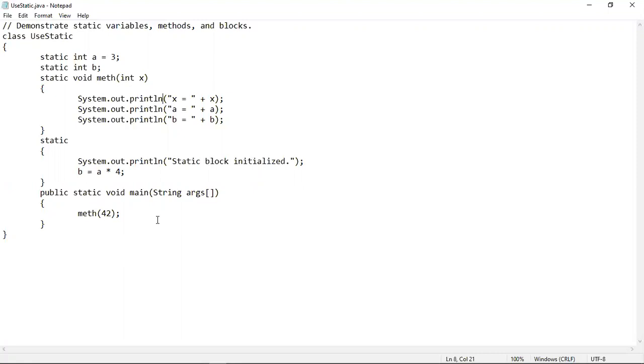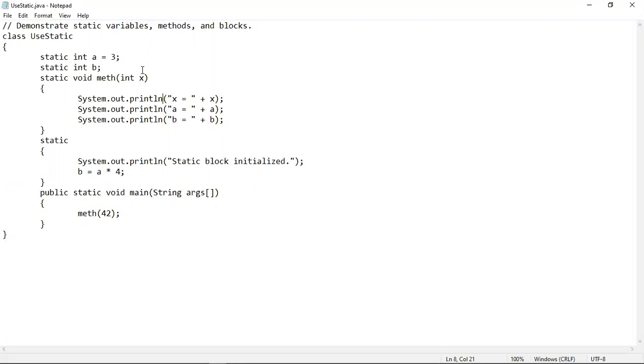But one thing that you have to keep in mind is that before the static block executes, the static variables will be executed. That means the declaration of the static variables will take place before the static block executes. So here the order of execution will be: at first these two static variables will be declared, and just like a constructor initializes the instance variables with all zeros, the static keyword also initializes the variables with all zeros.